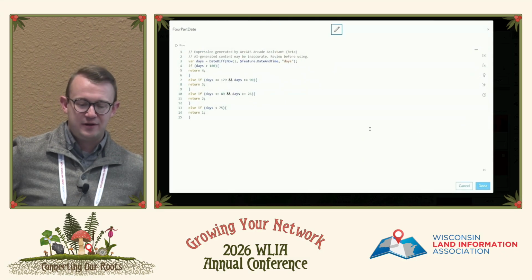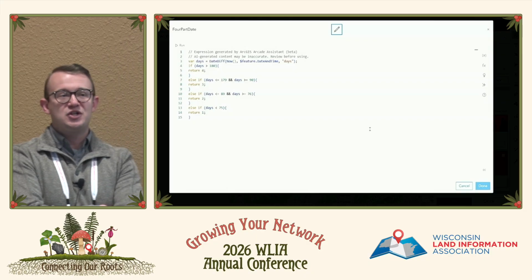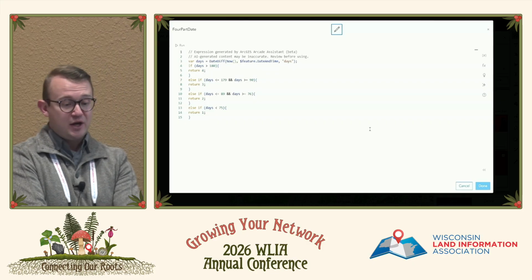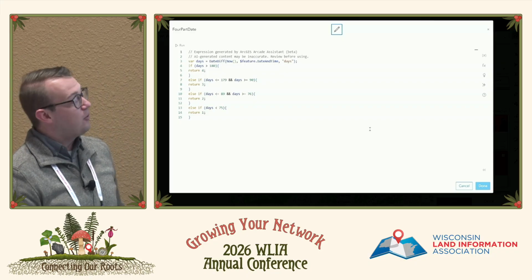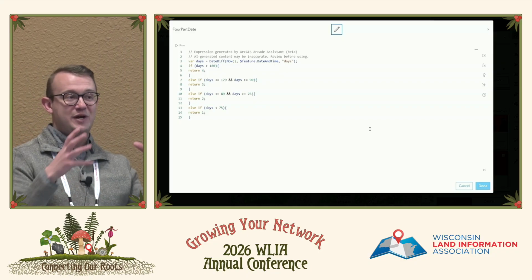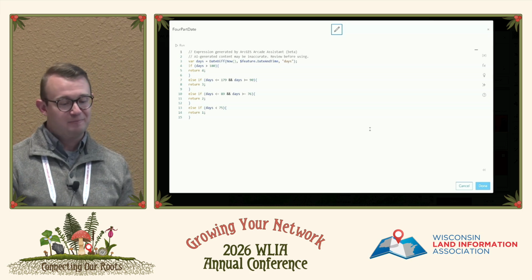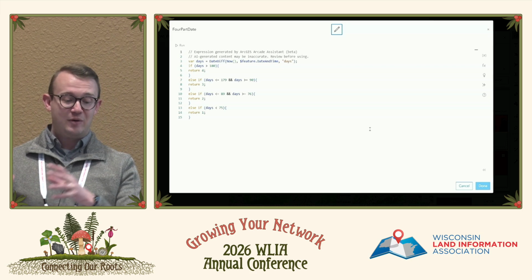Let's let that open up here. All that I had to do to achieve this was have a date and time field within my feature layer. So I called a variable days, and there's my favorite little function, now. What is the difference between now and the date that was assigned within my feature? Then I set those different categories. If it's been more than 180 days, I want this category.